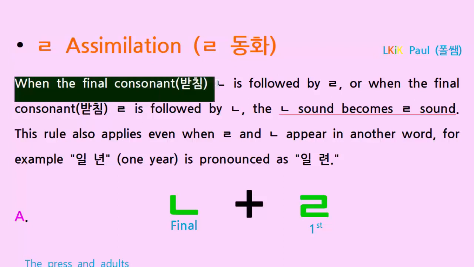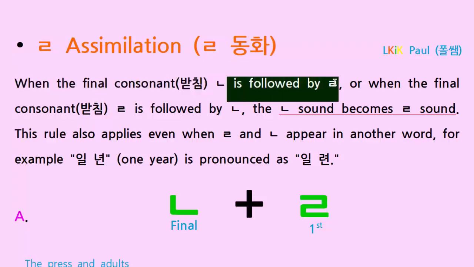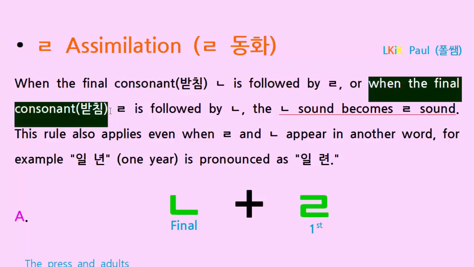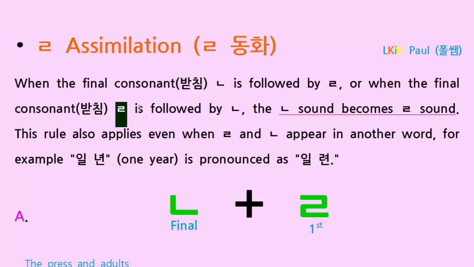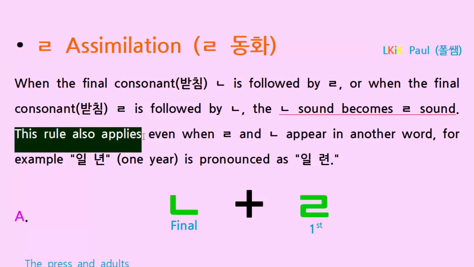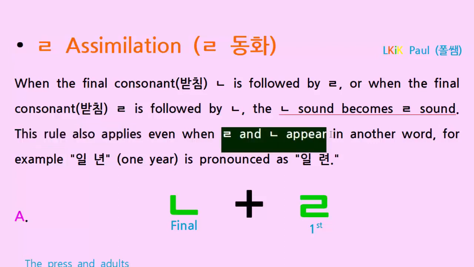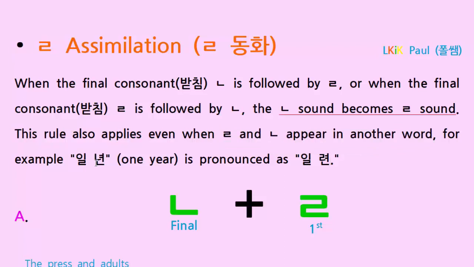When the final consonant 니은 is followed by real, or when the final consonant, 받침, real is followed by 니은, in both cases the 니은 sound becomes real sound. So this is real assimilation. 니은 becomes real. And this rule also applies even when real and 니은 appear in another word. For example, 1년 is pronounced as 1년. 1 means one, and 년 means year.